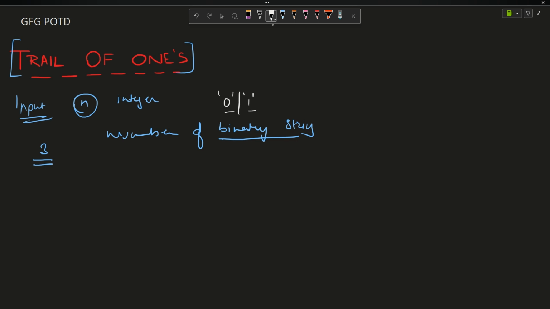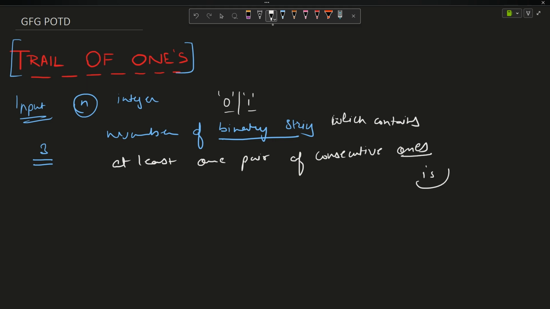Number of binary strings which contain at least one pair of consecutive ones. Ones means the bit is set there, in layman terms, right?